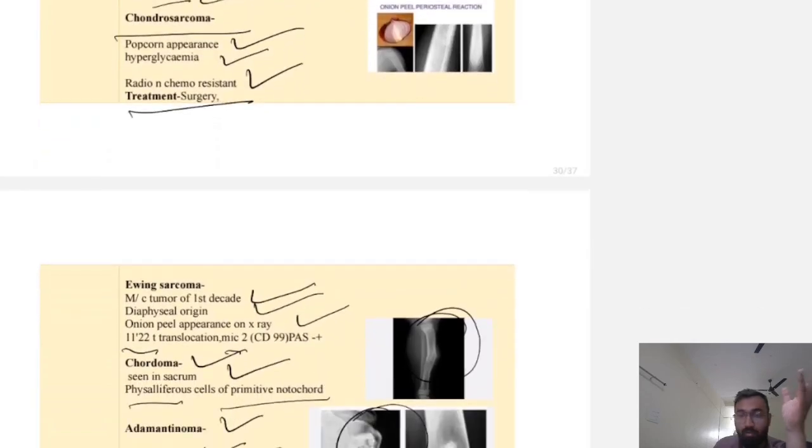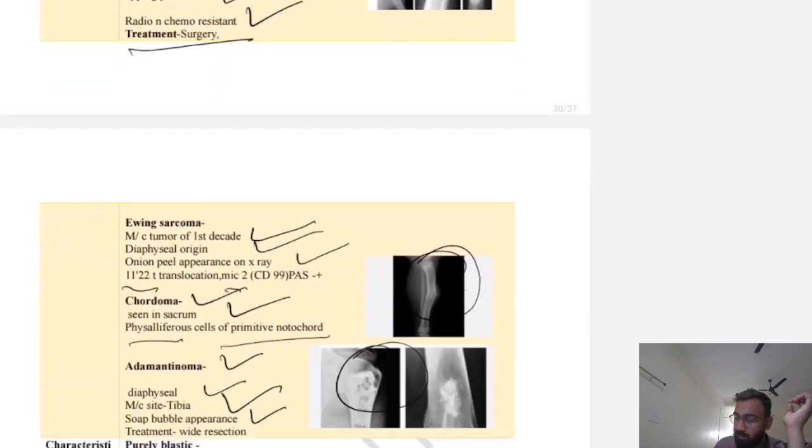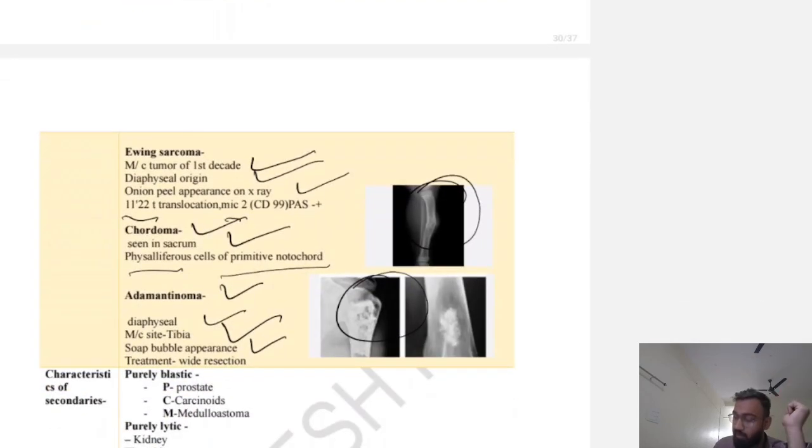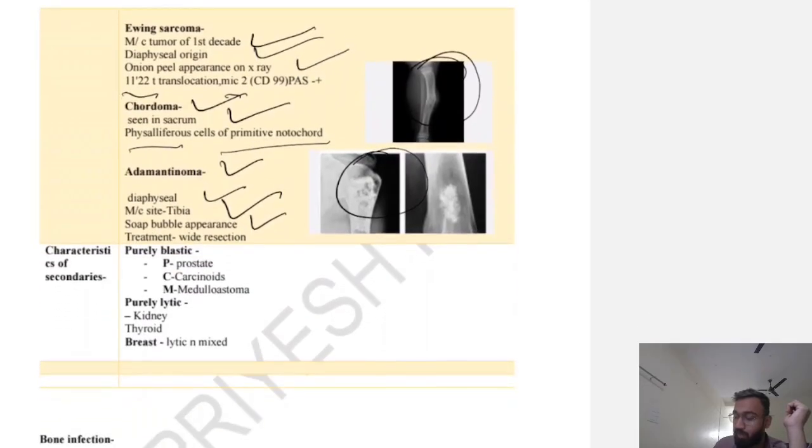Chondrosarcoma, we have understood about the popcorn appearance and hyperglycemia seen. Ewing sarcoma is seen in the first decade, with onion peel appearance and 11;22 translocation. Chordoma is seen in the sacrum. Adamantinoma has a soap bubble appearance.